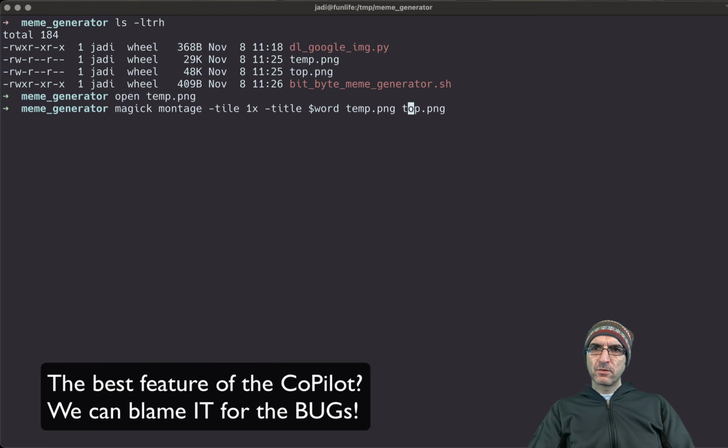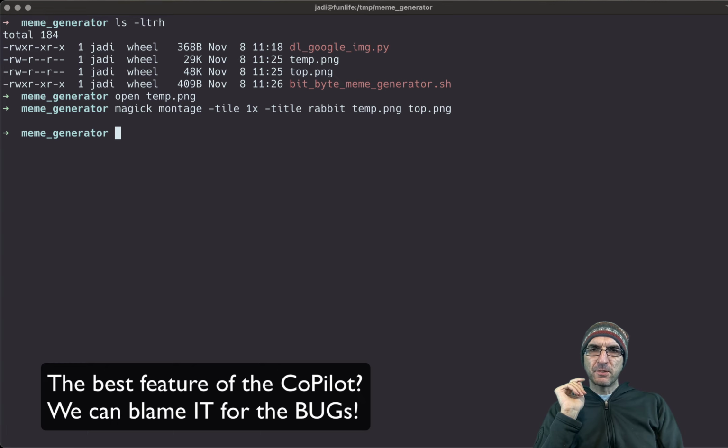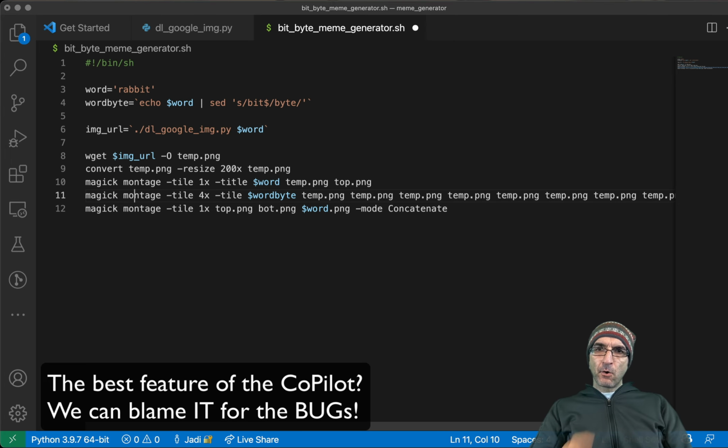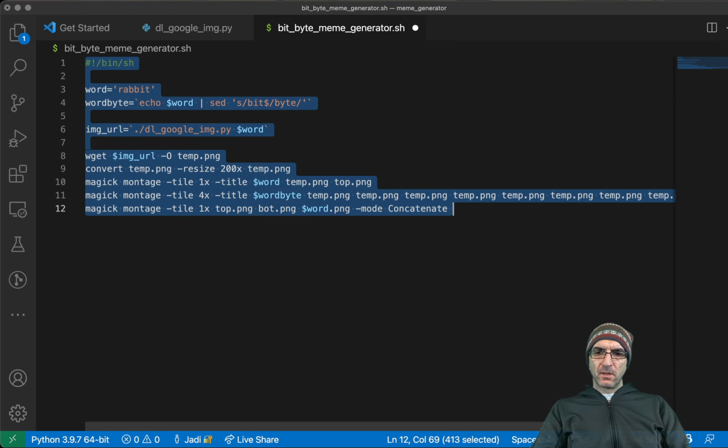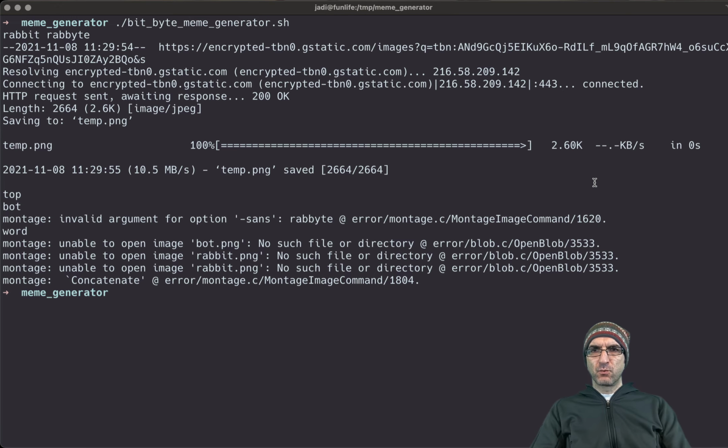Then we will go with magick montage tile 1x. Title is Rabbyte. Temp PNG, top PNG. This worked. Maybe the problem is in the name. Okay. This is the title, not the tile. Title, word byte. Okay, let's run it once more.